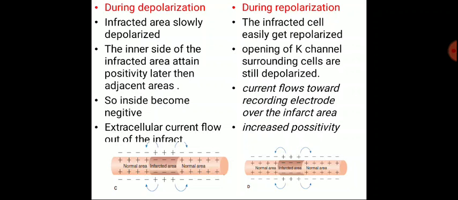During repolarization, because it gets repolarized easily, opening of potassium channels occurs and the surrounding cells are still depolarizing. Current flows toward the recording electrode over the infarcted area. This increases the positivity.